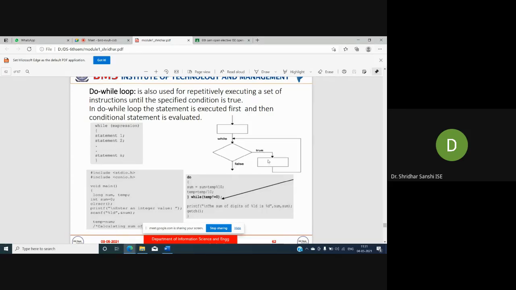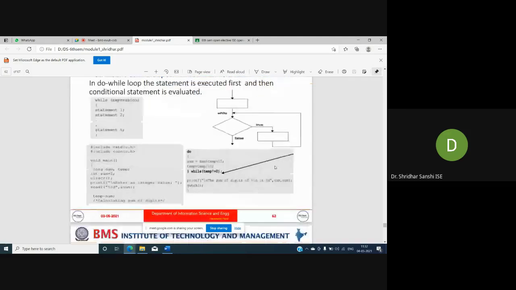If it is true, then this set of instructions will be executed. Again I go and check the result, whether the expression is still true or false. If it is again true, I execute again, and again I compare, until the expression results in false. Until then I'll be executing this set of instructions. So here is an example.